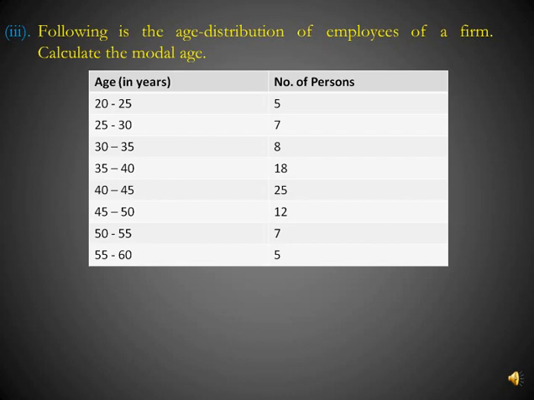As we can see here that mode is in the class with maximum number of persons, that is 25, in the age group of 40 to 45.